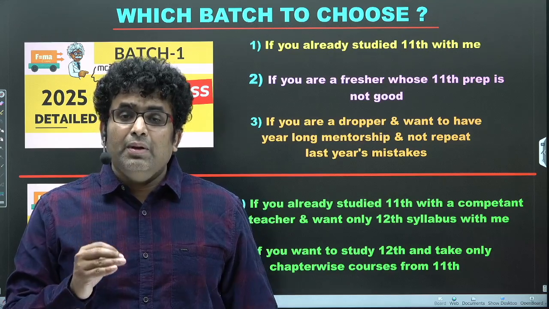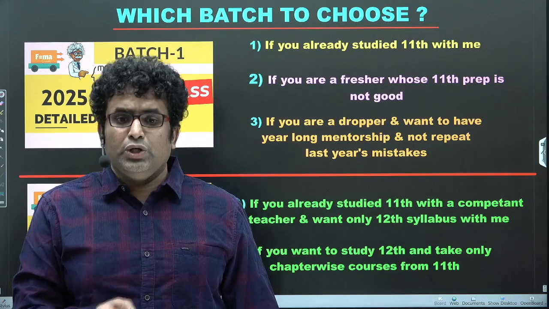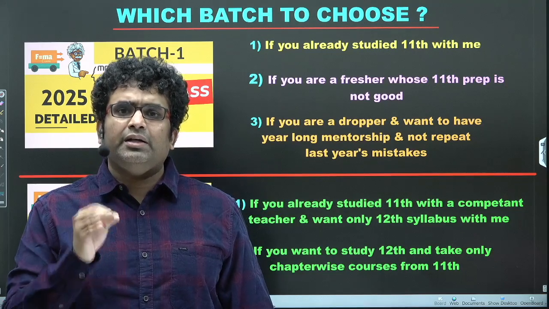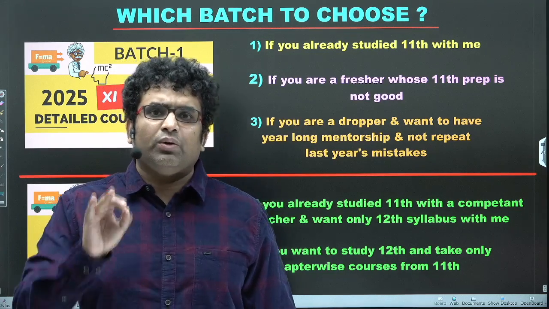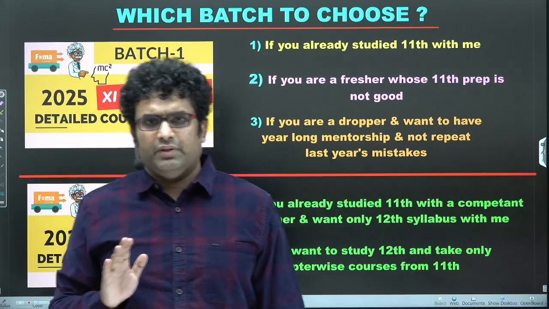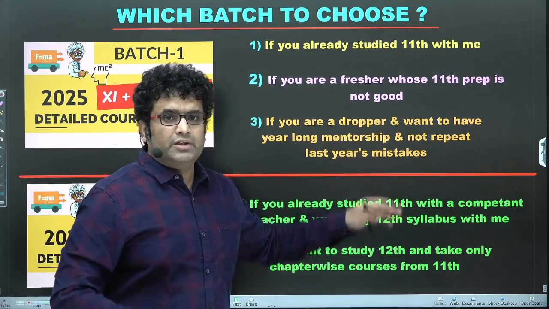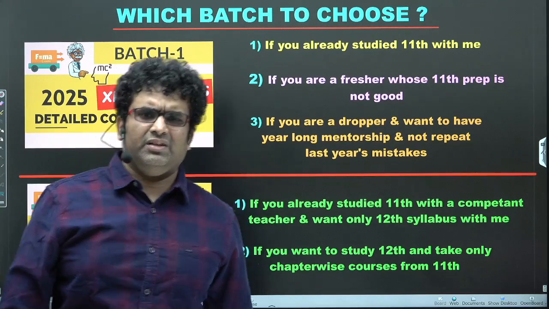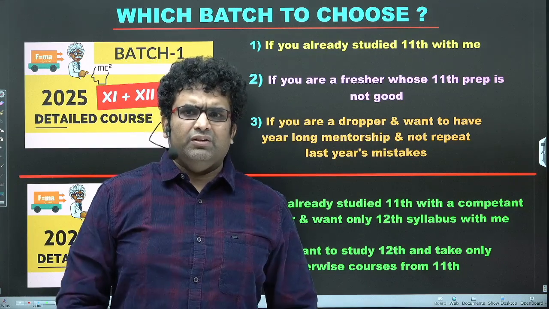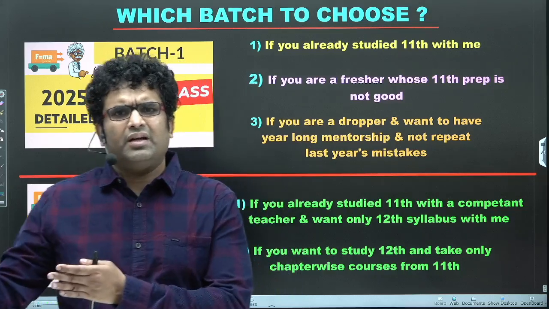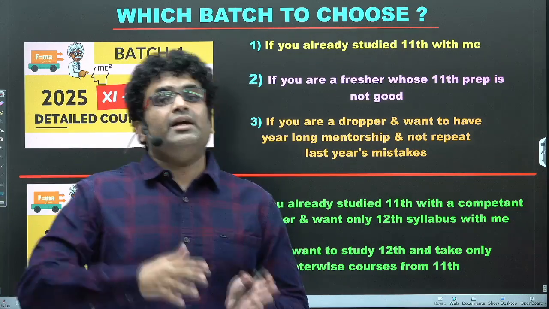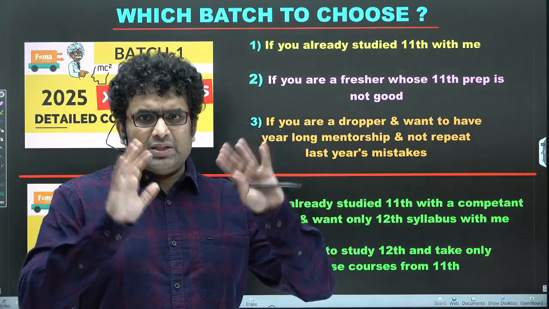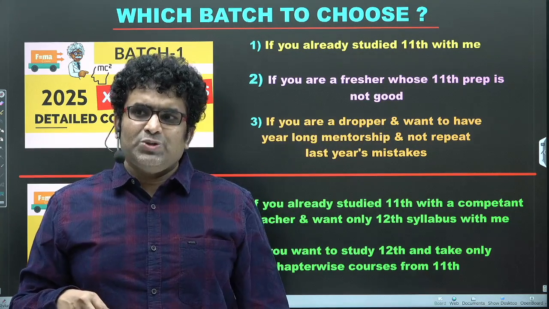Apart from learning from the lectures and doing problems from DPPs and asking doubts, you need to have certain kind of discipline and targets which a personal mentor can only provide over a period of 1.5 years. So make sure that if you are a dropper, this is not the time for a crash course. Please understand, crash courses are taken later. 14 weeks, 15 weeks crash courses can be done later. You can do the detailed course now and take a crash course later, if not from me, from someone else. I'll give you a slide on that also, how to choose. But you cannot do a crash course now.